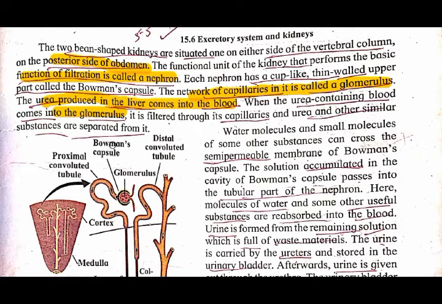Urea and other similar substances are separated from it. The filtration is done by the capillaries present in the Bowman's capsule, and then urea as well as other substances get separated.